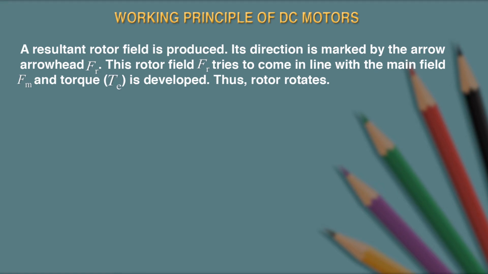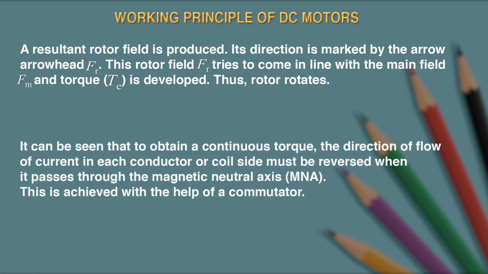Its direction is marked by the arrowhead, that is Fr. This rotor field Fr tries to come in line with the main field, that is F suffix m, and a torque, that is T suffix E, is developed. So the rotor starts to rotate. It can be seen that to obtain a continuous torque, the direction of flow of current in each conductor or coil side must be reversed when it passes through the magnetic neutral axis. This is achieved with the help of the commutator.